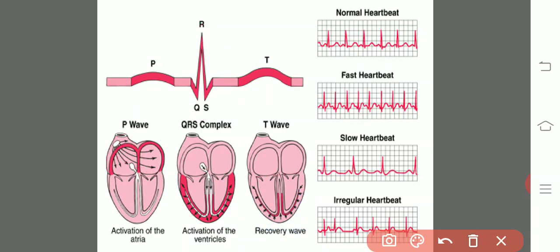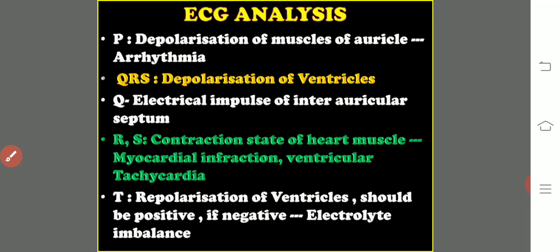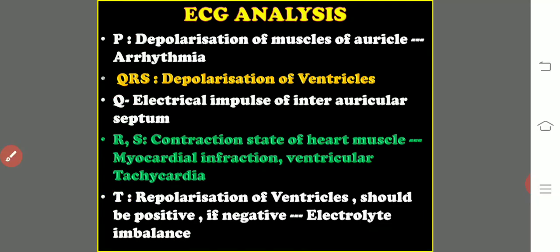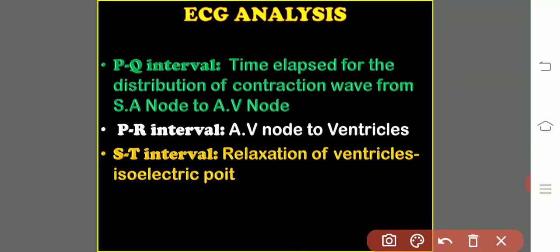Here this graph shows the normal heartbeat. This graph shows the fast heartbeat and this is the slow heartbeat. It is somewhat an irregular heartbeat. Here there is an explanation about all these points: what is indicated by the P, what is the QRS, what is Q, what is RS, what is T, followed by the PQ interval, the PR interval and the ST interval.